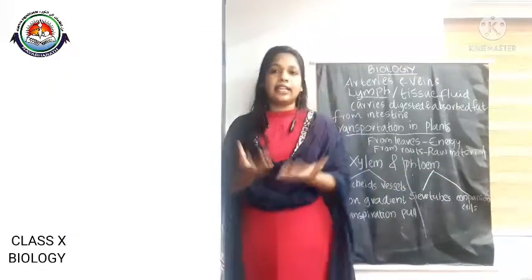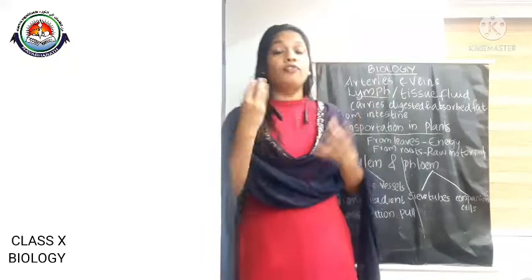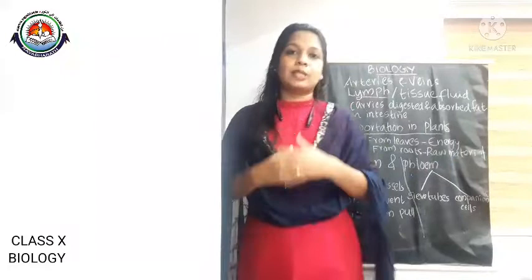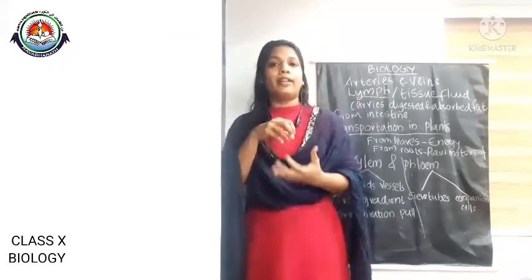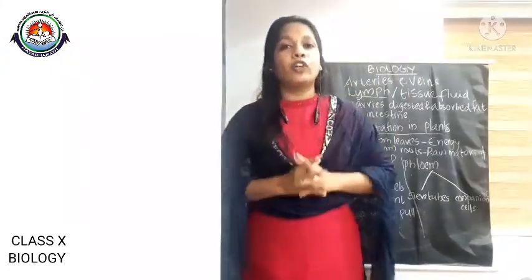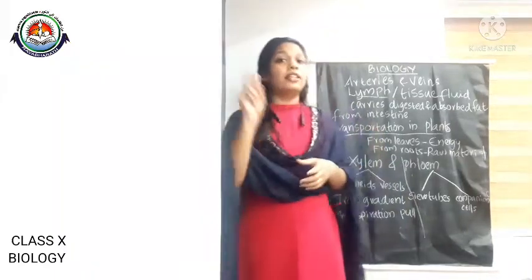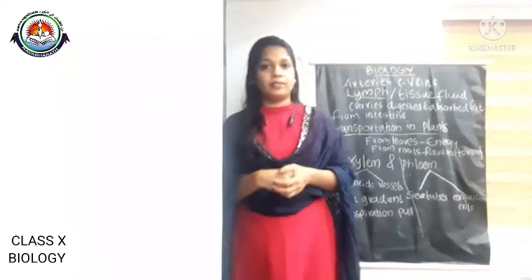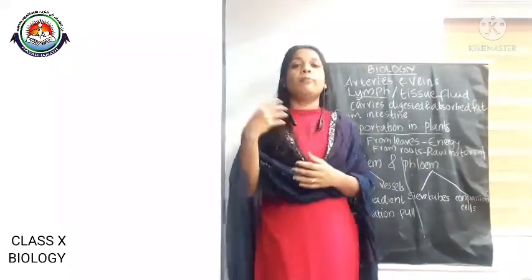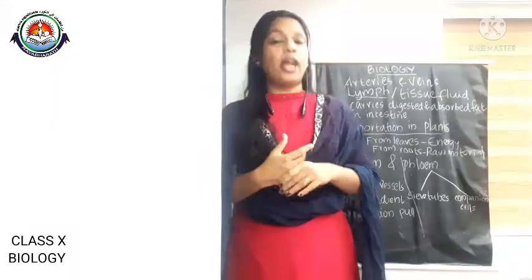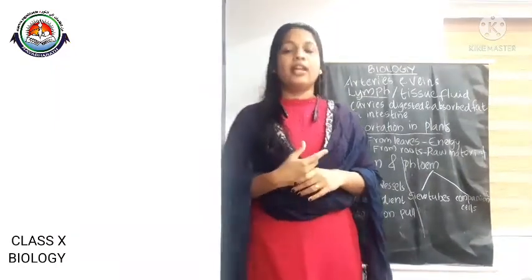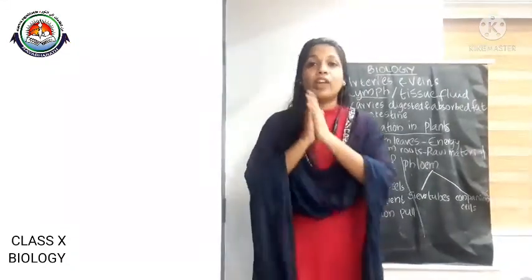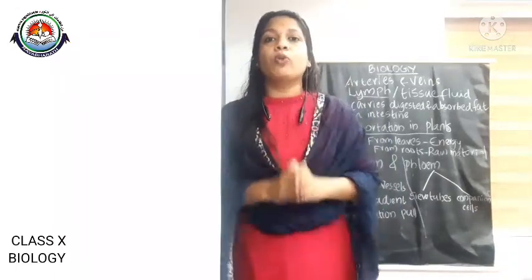Okay, and the second thing is the translocation of food material with the help of phloem. Phloem helps to transport the food material prepared in the leaves into the various parts of the plant. And for that, there are two elements present, phloem sieve tubes and companion cells. In addition to the food, phloem also transports amino acids. Okay, so the phloem translocation occurs only with the help of energy, and this energy is provided by